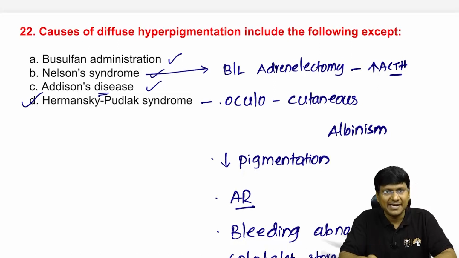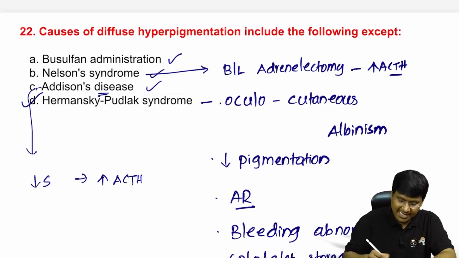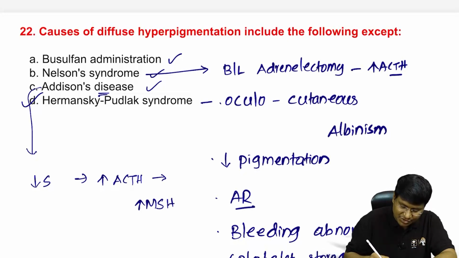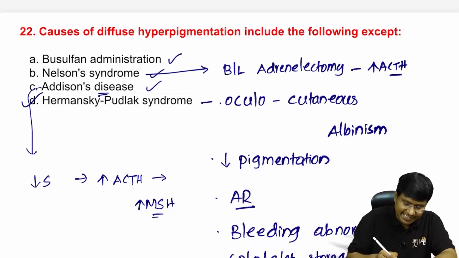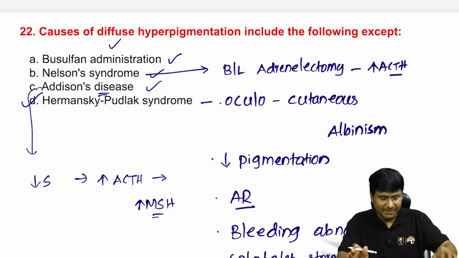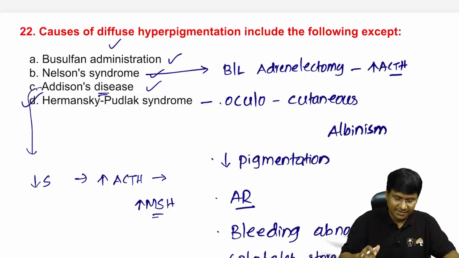Whereas you take Addison's, there will be decrease in corticosteroids. In response to decrease in corticosteroids there will be increase in ACTH. As there is increase in ACTH, there will also be increase in the melanocyte stimulating hormone, and that will be responsible for hyperpigmentation. So Nelson's, Addison's and as well as busulfan, you will have hyperpigmented skin, but not in case of the Hermansky-Pudlak syndrome. Next question.